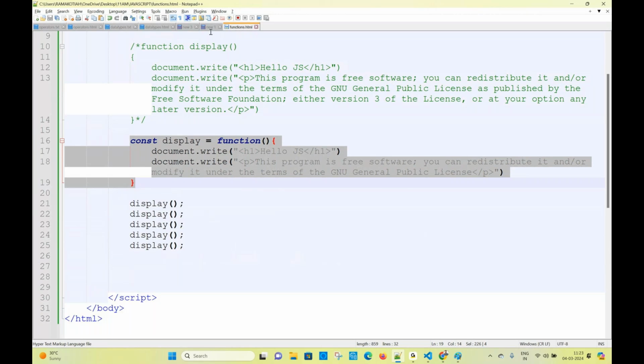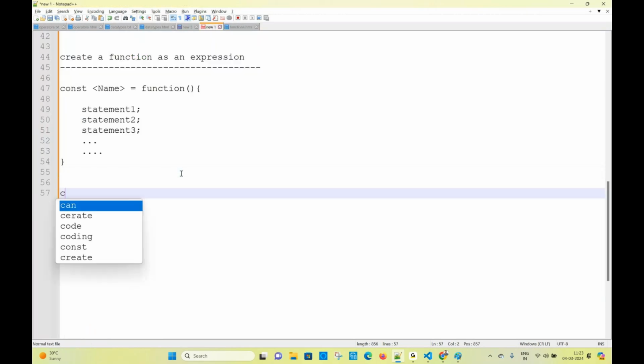Here, this is one of the most used scenarios. Const something called welcome equal to something called function. I am writing like this, and inside we write some statements. This is called function as an expression. We can get a function like this also, and that is doing the same job. Above is the regular function or native function, and this is also doing the same job. There is no difference, so the functionality is the same. Then what are the differences here?